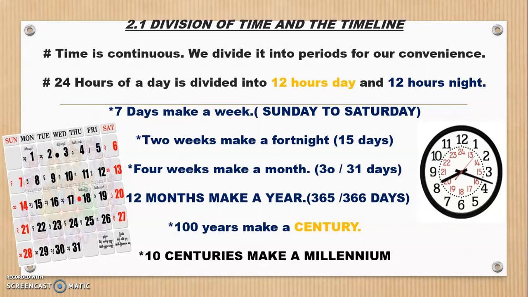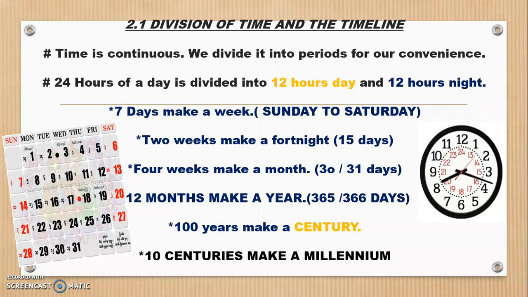So there is a difference right from sunrise till the sunset. Time is divided. One complete day is divided for people's convenience, to know exactly in which part of the day we perform which activity, right?